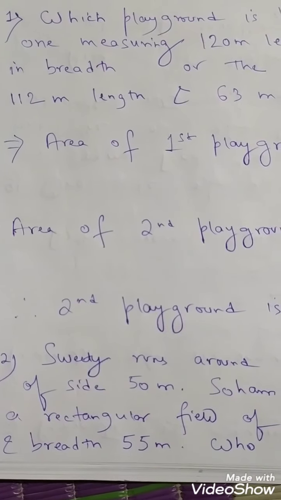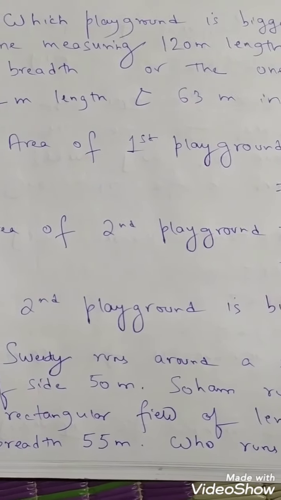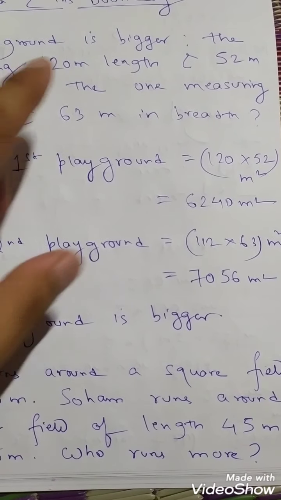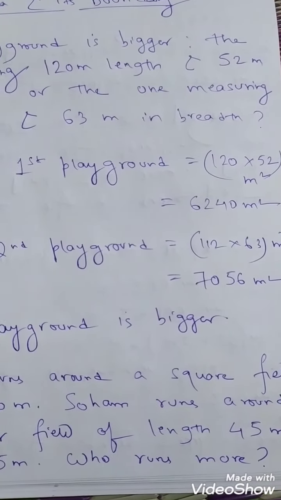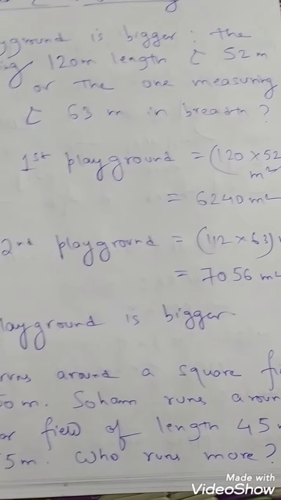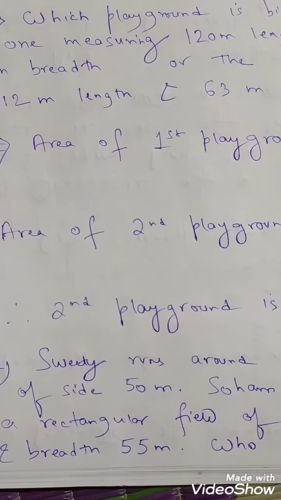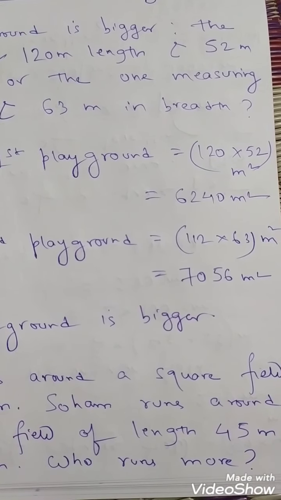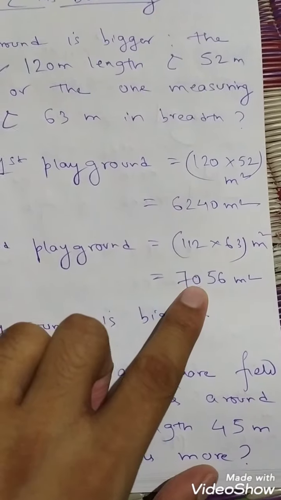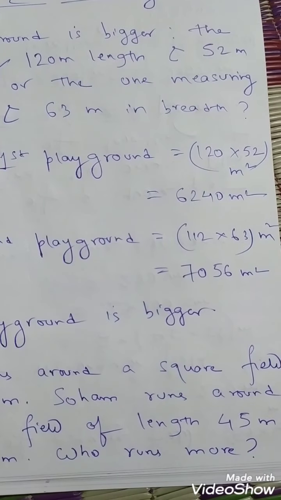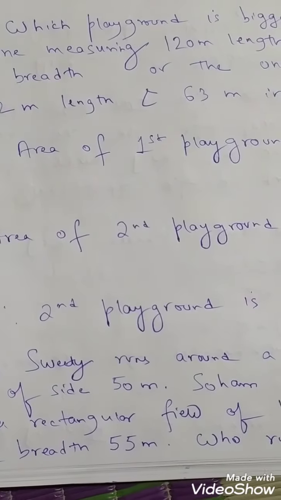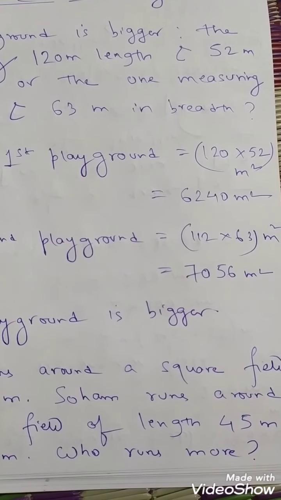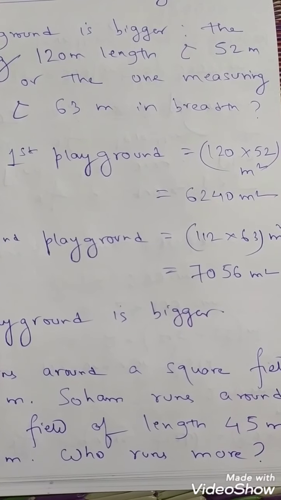So let's see what the solution is. Area of first playground is 120 into 52 meters square, because it is given 120 and 52 as length and breadth. So it is coming 6240 meters square. And area of second playground is 112 into 63 meters square. That is coming 7056 meters square. So obviously, which one is bigger? Your second playground is bigger. So the answer is, therefore, second playground is bigger. So bigger means in terms of area. Next one.